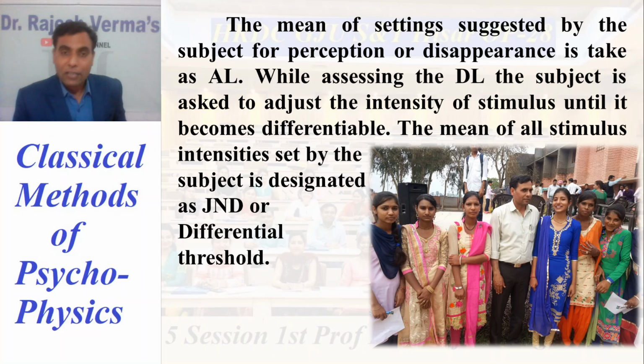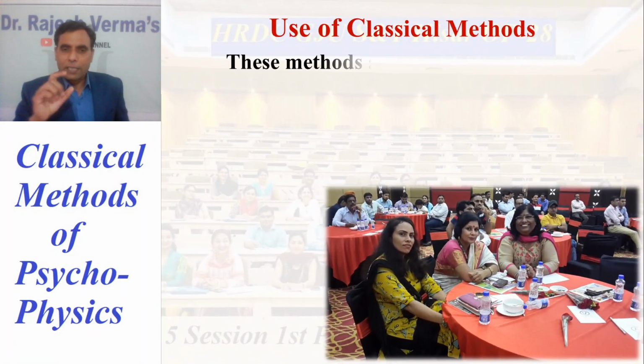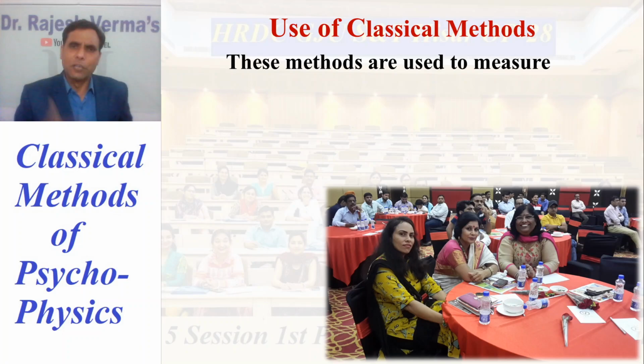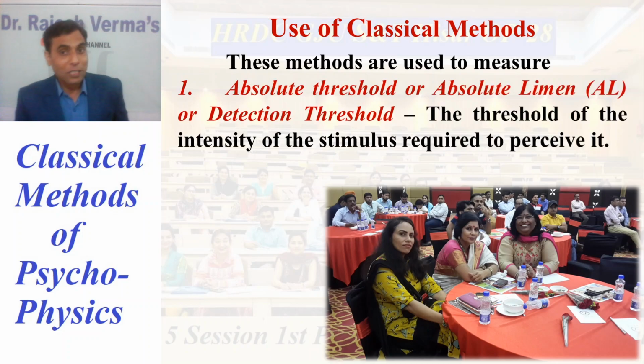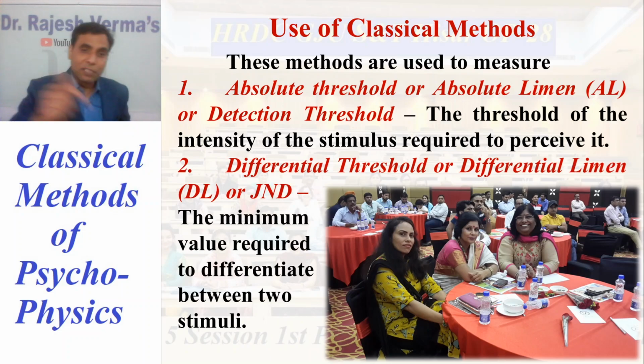So dear friends, these are the three methods, and now let us discuss two important points. We already know what these methods are used for. These methods are used for assessing the absolute threshold or absolute limit or detection threshold. What is that? Again, I'm repeating, the threshold of the intensity of stimulus required to perceive it 50% of the times. Then the differential threshold or differential limit or JND is the minimum value required to differentiate between the two stimuli, which we call the differential threshold or DL. So the basic purpose of these three methods is to assess the AL and DL.